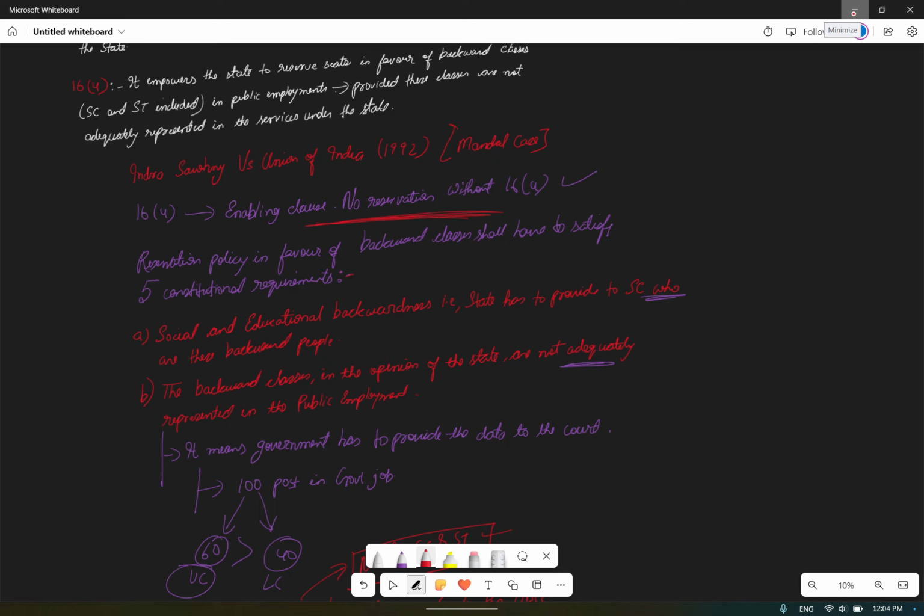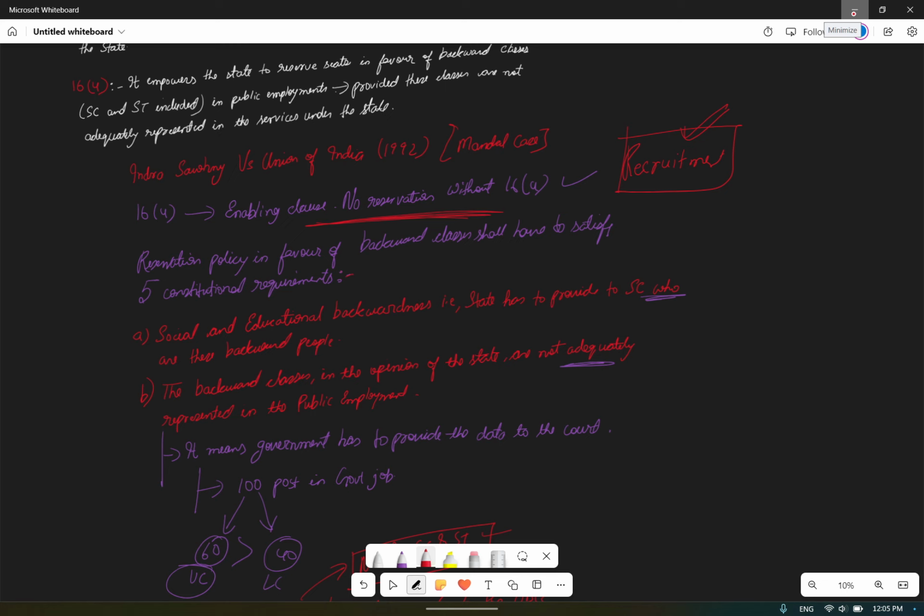And no reservation will be provided on promotion. Only at the time of recruitment will this reservation be applicable. This is an entry level reservation as per Article 16, and no promotion will be given on the basis of this Article 16 or on the basis of any reservation. Reservation is only provided for recruitment at the entry level, not on promotions.